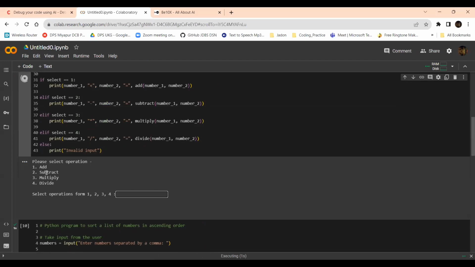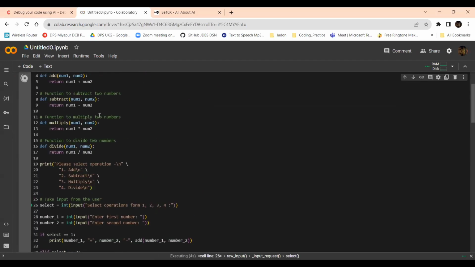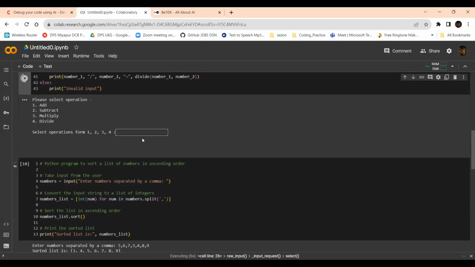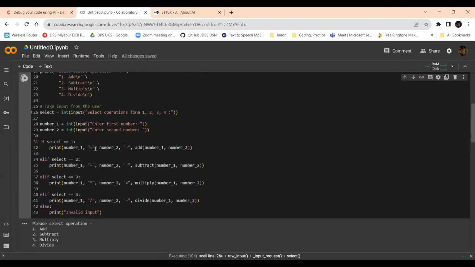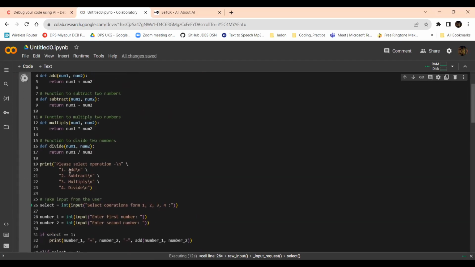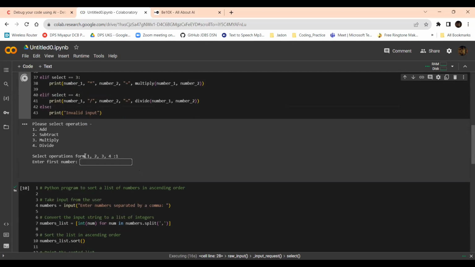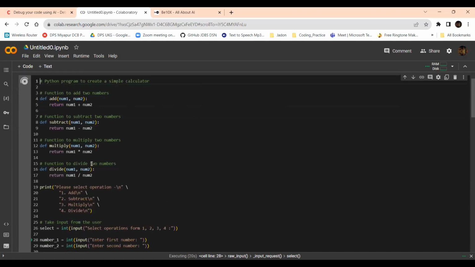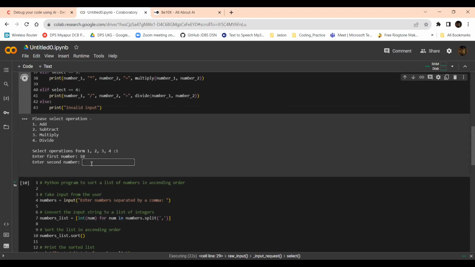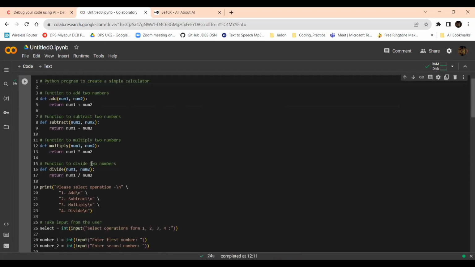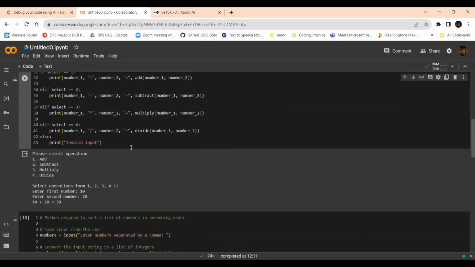So it is asking add, subtract, multiply, and divide. If you look into this code, I am giving addition first. I input the number here as per the prompt, it is add. Then it is asking the first number. I am giving 10. The next number, I am giving 20. So yeah, the answer is 30.